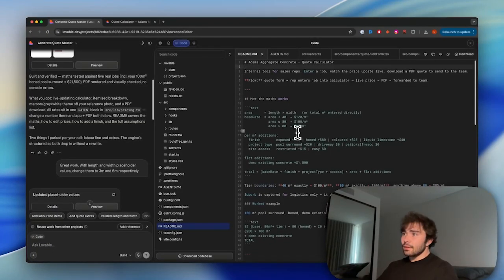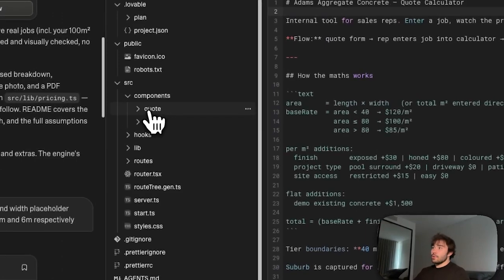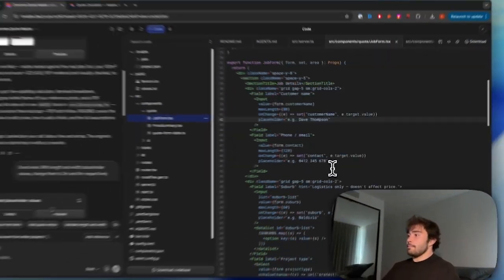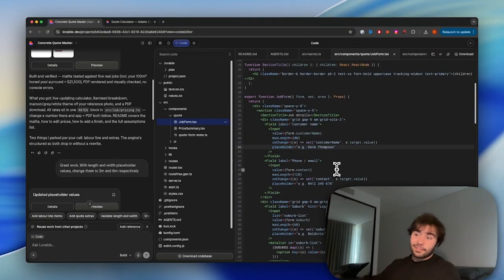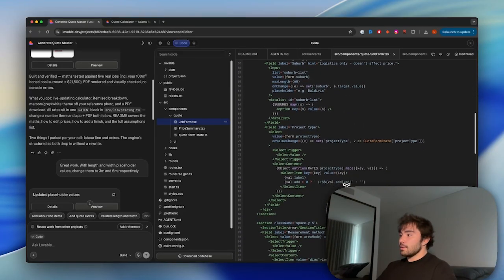But back to where we were going before, let's go ahead and find that file where we edited the placeholder values, where the AI actually did it. So we've got src, press components, quote, and job form. So here we are. If you don't know what's going on, it doesn't matter. I don't really know what's going on either, but we can see these are all the different values.